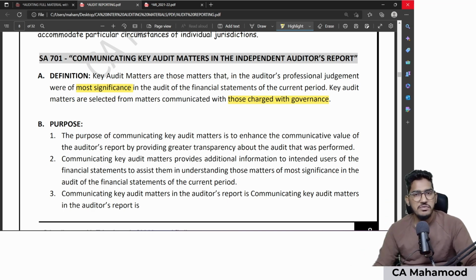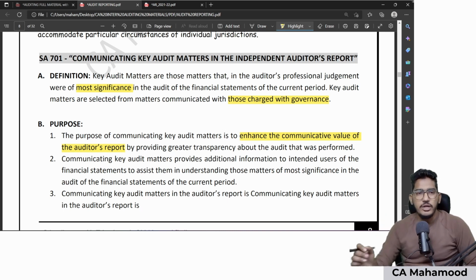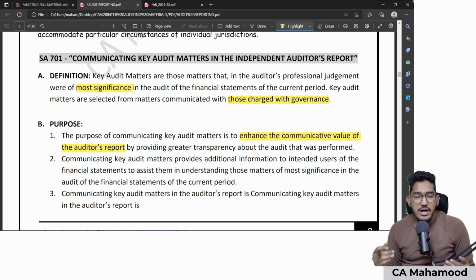Now what is the purpose of communicating key audit matters, sir? The main purpose is to enhance the communicative value of the auditor's report, nothing but to increase the information provided by the auditor's report. The industry felt that audit reports all look uniform, exactly the same, and that the audit report was not providing any extra information. So in order to increase that communicative value, and to provide more transparency about the audit, key audit matter has been introduced. If they ask you the purpose, write: to enhance, to increase the communicative value of the auditor's report.